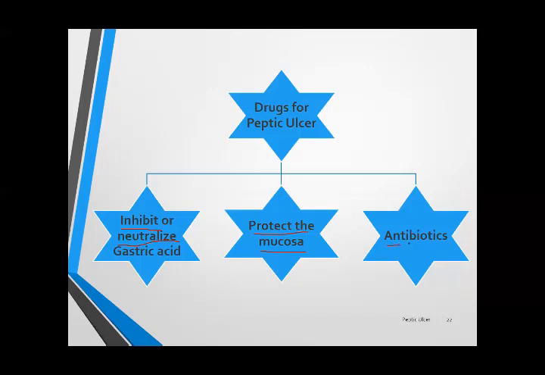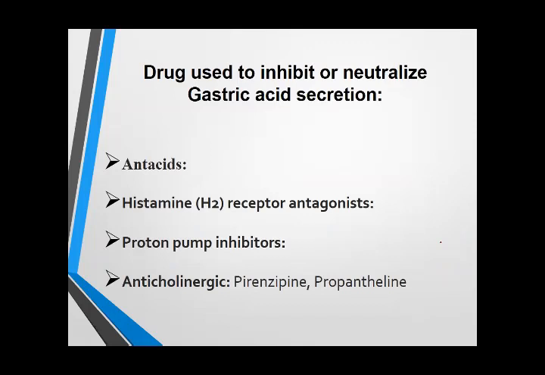And the third group is antibiotics. As I told you, this ulcer is caused by Helicobacter pylori, a microorganism. So definitely the treatment of a microorganism is antibiotics, and it is a very notorious microorganism. So this infection is treated by combination therapy. 2 antibiotics plus 1 proton pump inhibitor is ideal for the treatment, and it requires treatment for 15 days to a month, but after confirmed diagnosis.